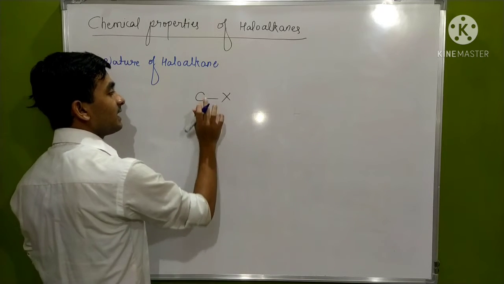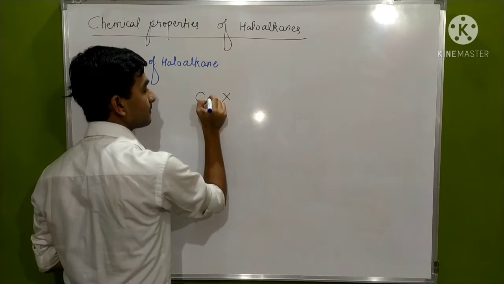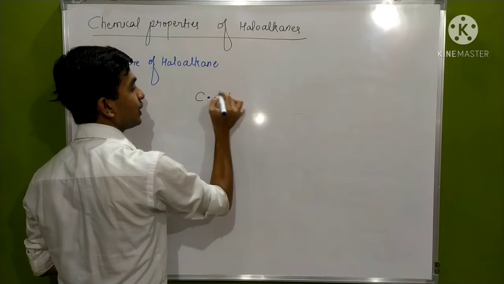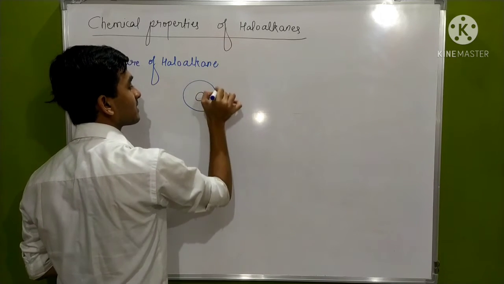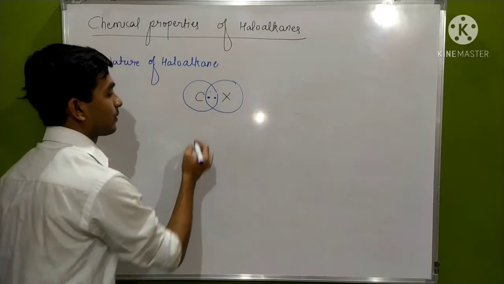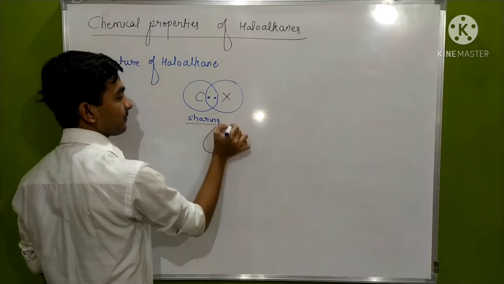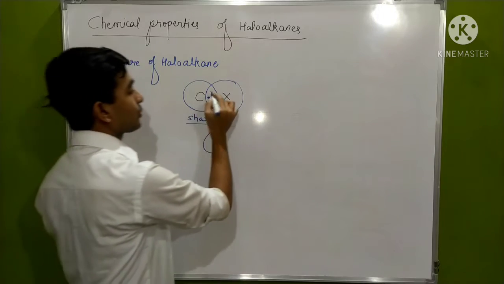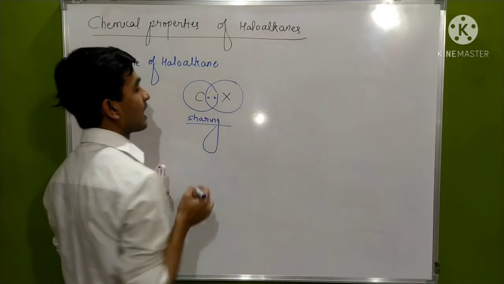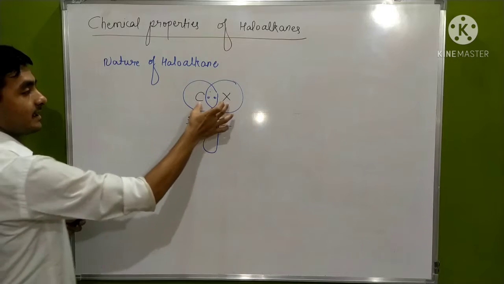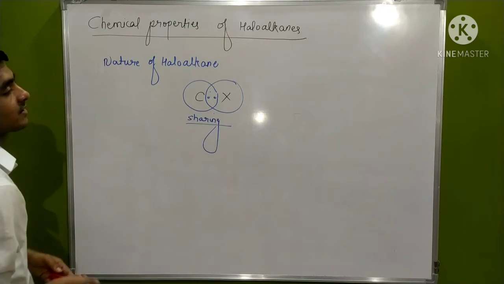There is a bonding of electrons between these atoms. Sharing of electrons like this. This is sharing. It means the shared electron cloud lies between the centers of these two atoms' nuclei.